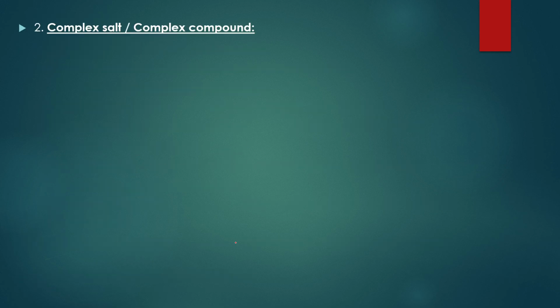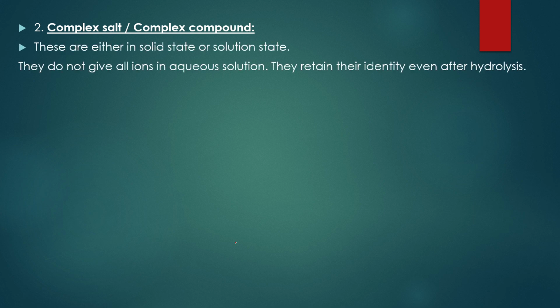Now let us discuss complex salts or complex compounds. These are either in solid state or solution state. You may find them in both states. One thing you have to remember: whenever these complex salts are hydrolyzed, they will not give all possible ions in aqueous solutions. Even after hydrolysis, they retain their identity.